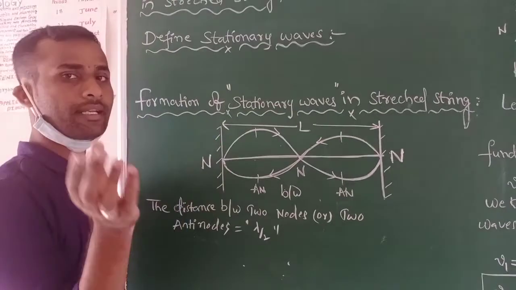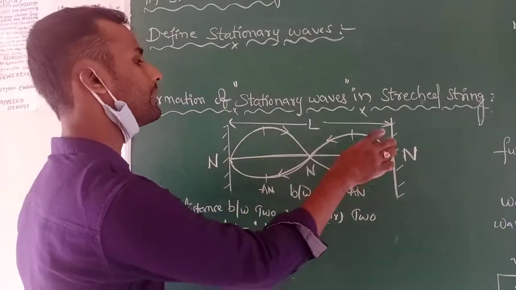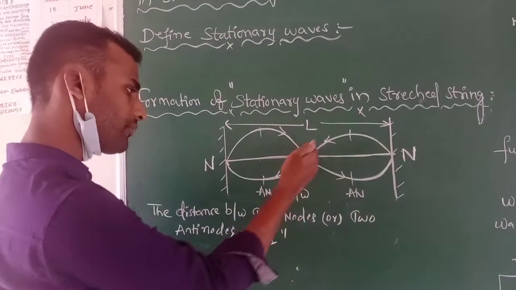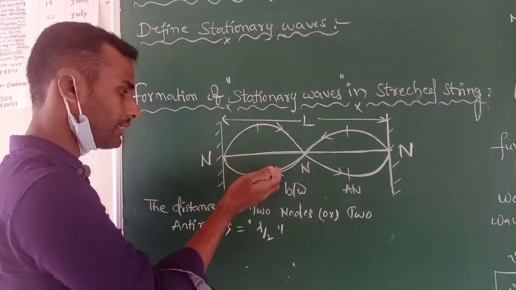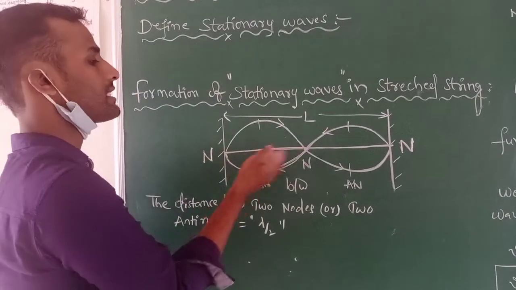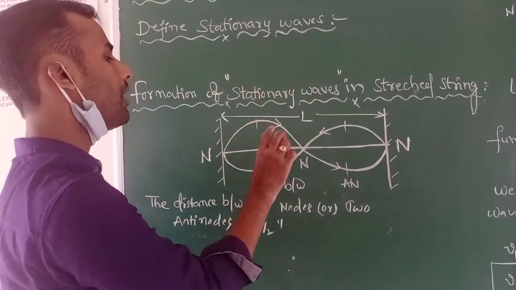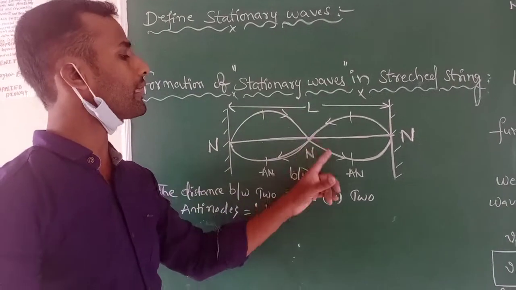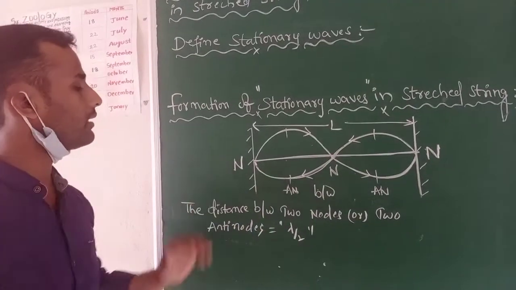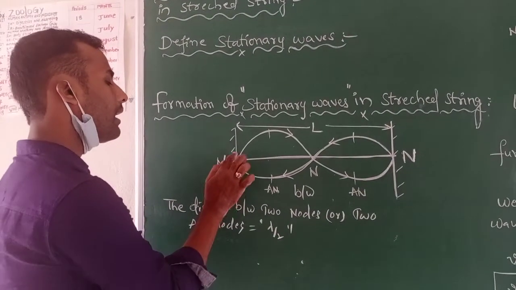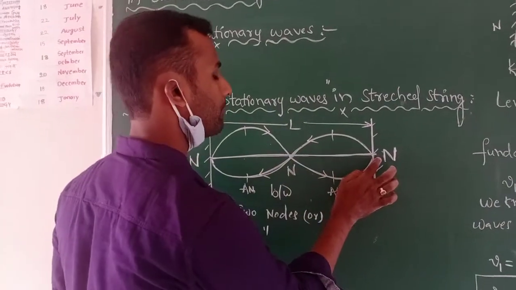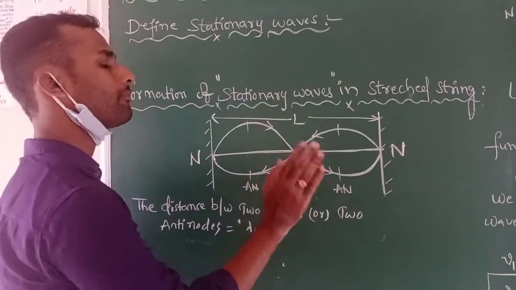Here let us consider the incident wave incident on the rigid support, and after incidence it is reflected. The reflected wave travels back in the opposite direction and they are superimposed, forming standing waves or stationary waves. Where the amplitude is minimum, here also minimum, here also minimum, they form the nodes.